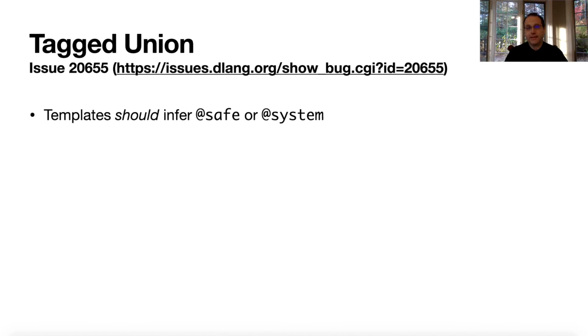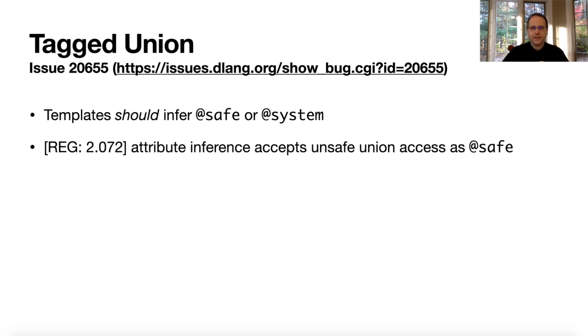So before we get into this, I wanted to bring your attention to this bug, 2655, which I found when I started writing the code for this presentation. And the bug says that, even though templates should infer safe or system based on usage, attribute inference accepts unsafe union access as safe.